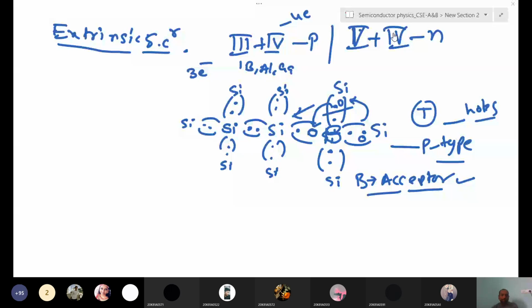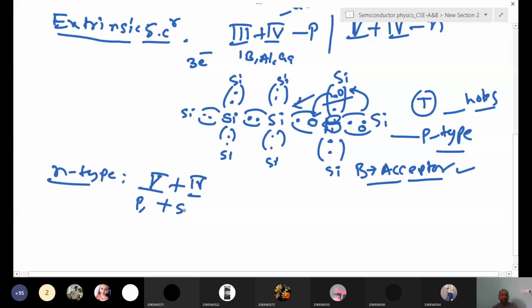So in n-type semiconductor, how are we getting it? Here we are adding a fifth group element to fourth group atoms or elements. Phosphorus, arsenic and bismuth are examples of fifth group elements. Silicon and germanium are fourth group elements. Fifth group means 5 valence electrons are there. Here 4 valence electrons are there for each silicon atom. Silicon element, here also the same thing.